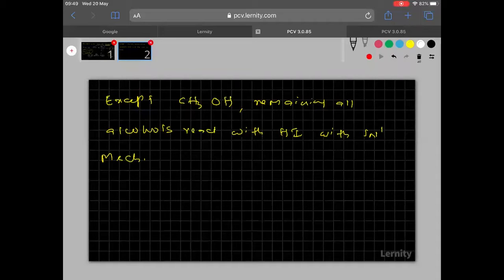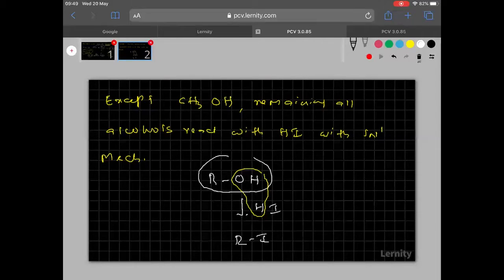In the previous slide, I told you that the ROH which is formed will react with HI again, excess HI, and the water molecule will be eliminated. Then we get RI, which is called alkyl iodide. So remember, if this ROH is CH3OH, then the mechanism will be SN2. Except CH3OH, all remaining alcohols will react with HI with the SN1 mechanism.